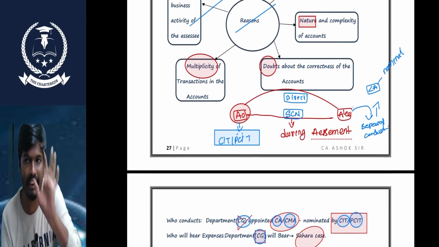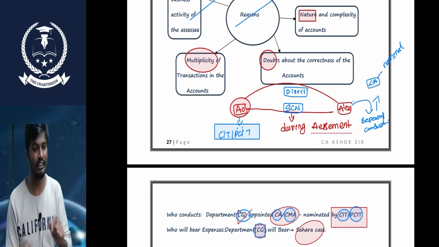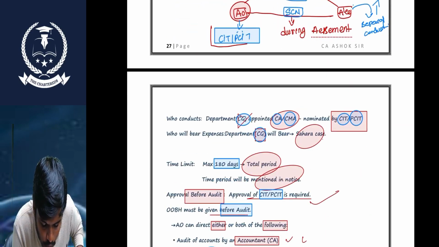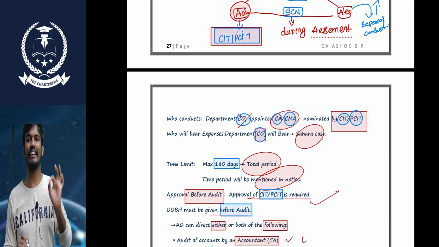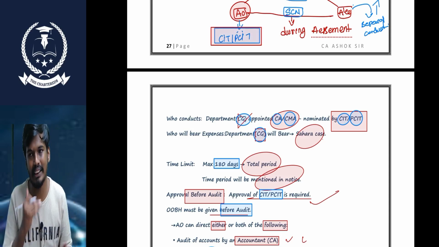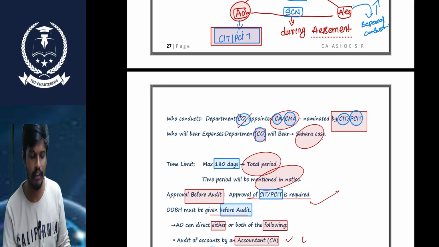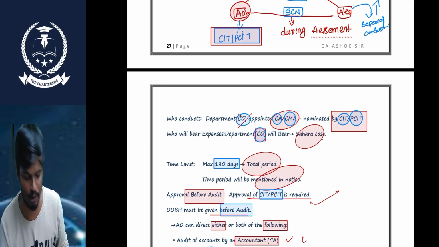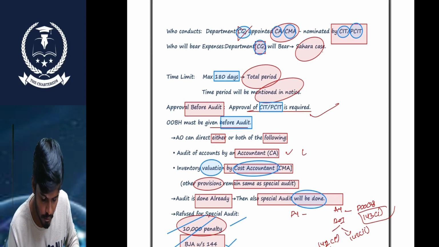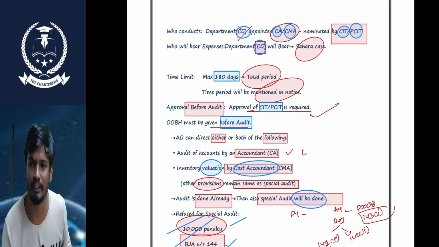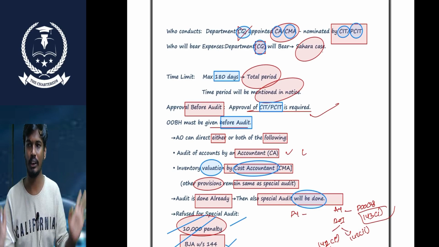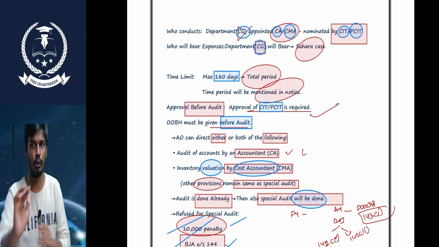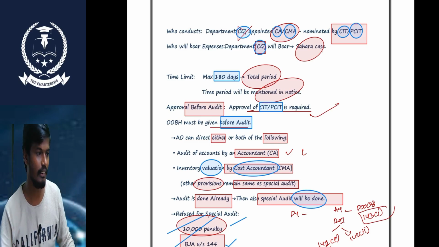Sir, before conducting the special audit, the AO needs to do two things. First, the AO needs to take approval from the CCIT and PCCIT. So approval is required from the higher-level income tax authorities. Another thing, the AO needs to give an opportunity of being heard to the SSC, simply by sending a show cause notice.